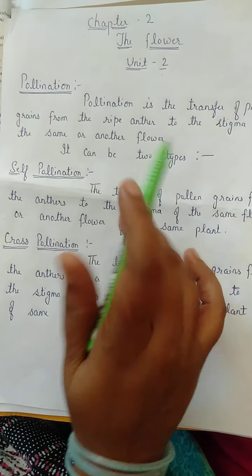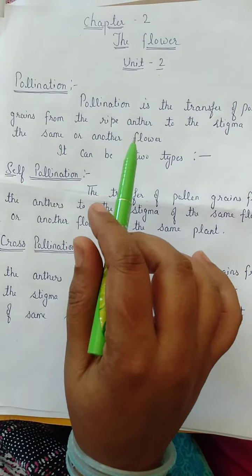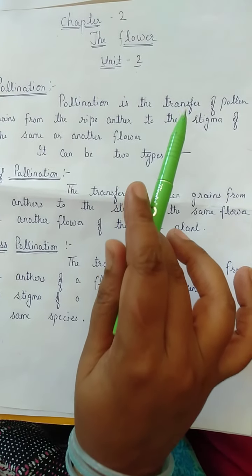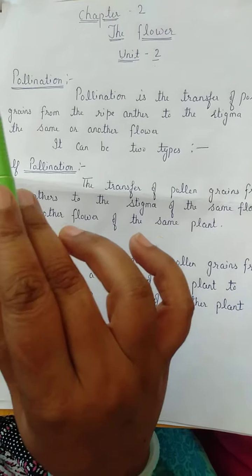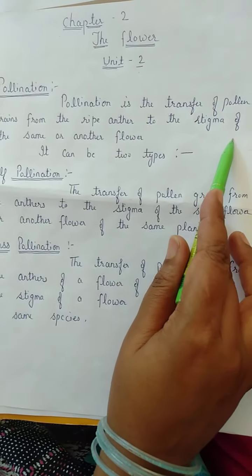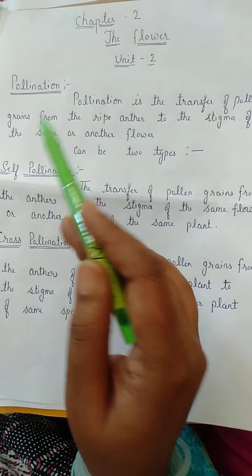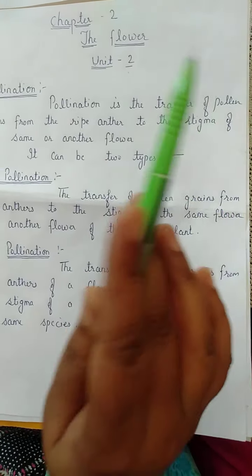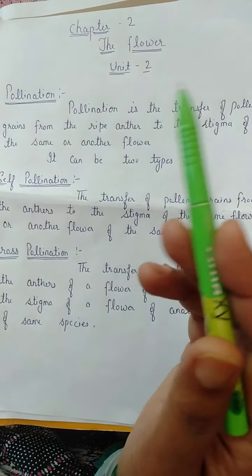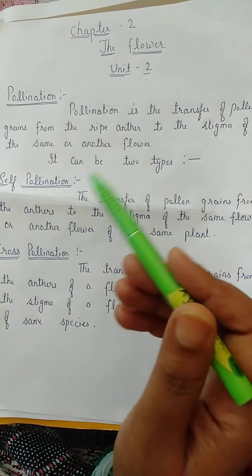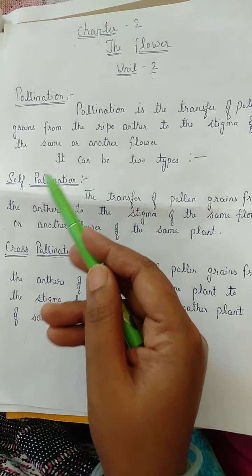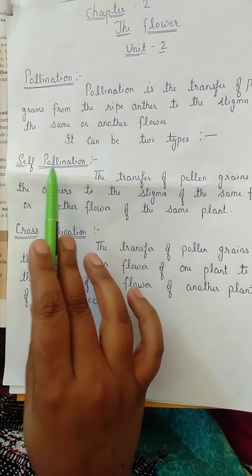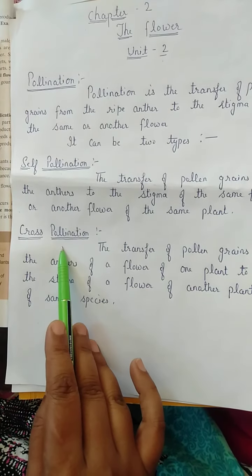Now today's topic is pollination. So what is the meaning of pollination? Pollination is the process in which pollen grains are transferred from the ripe anther to the stigma of the same flower or another flower. It means the transfer of pollen grains from the male reproductive part to the female reproductive part. On the basis of the same flower or another flower, it can be of two types, that is self pollination and cross pollination.